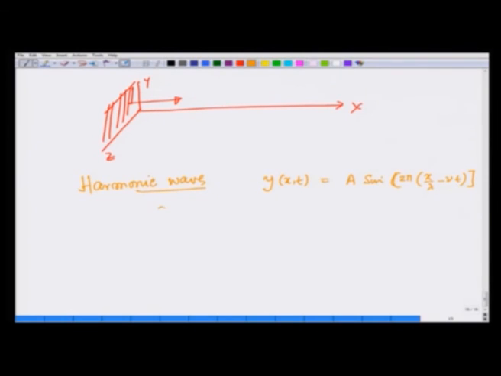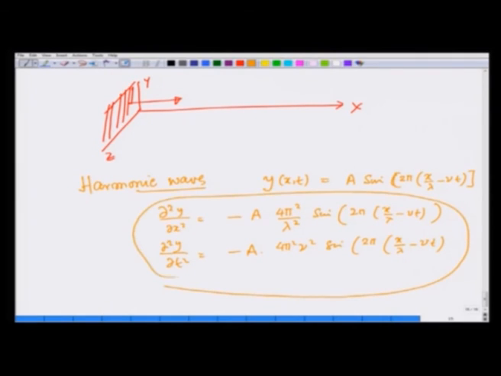You can see this satisfies the equation. d2y over dx square in this case is going to be minus A 4 pi square over lambda square sine of 2 pi (x over lambda minus nu t), and d2y over dt square is going to be minus A times 4 pi square nu square sine of 2 pi (x over lambda minus nu t), and you can check that this then satisfies the wave equation with velocity being equal to nu times lambda.